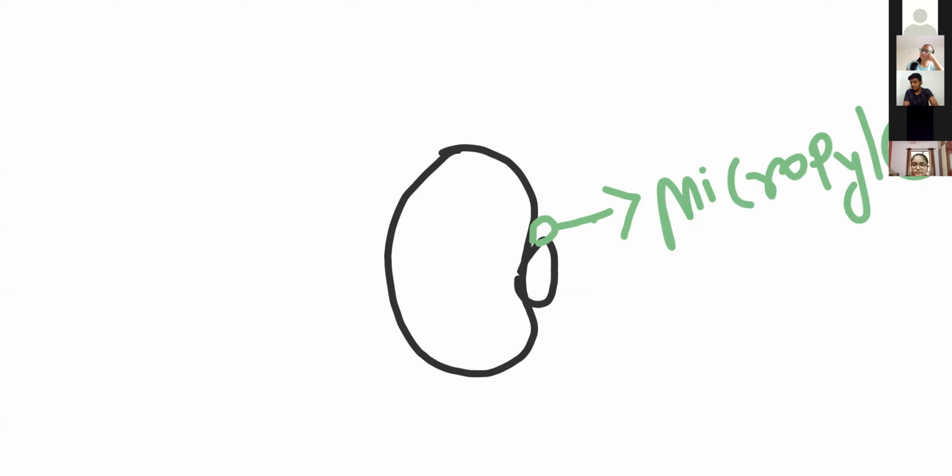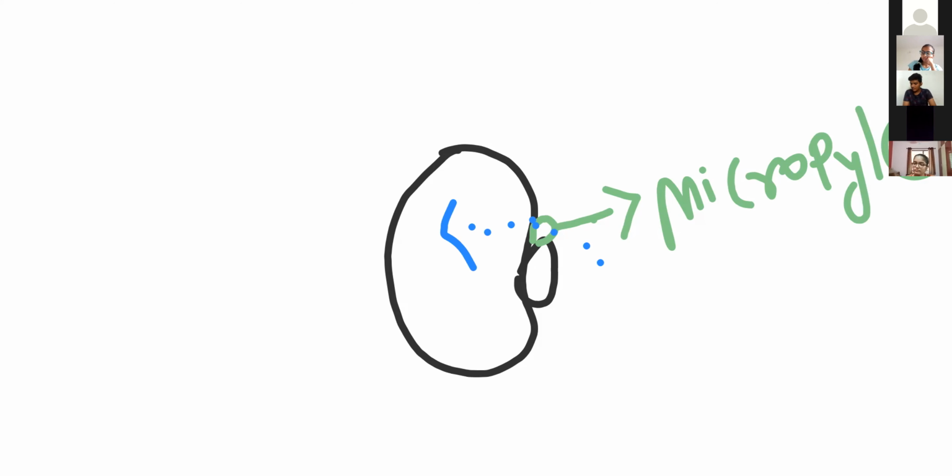This is the micropyle, right? The micropyle is the opening through which water from the surroundings enters, and due to that seed swelling occurs and seeds become softer. Remember, above the hilum is a small pore called the micropyle.